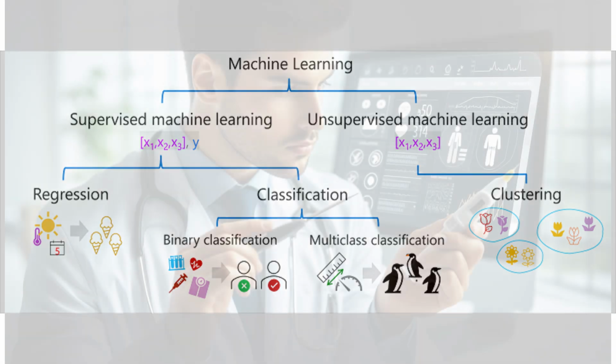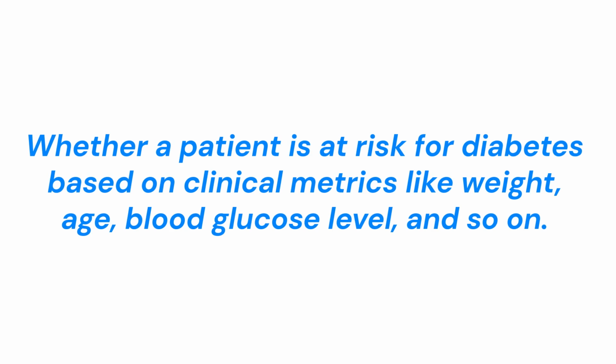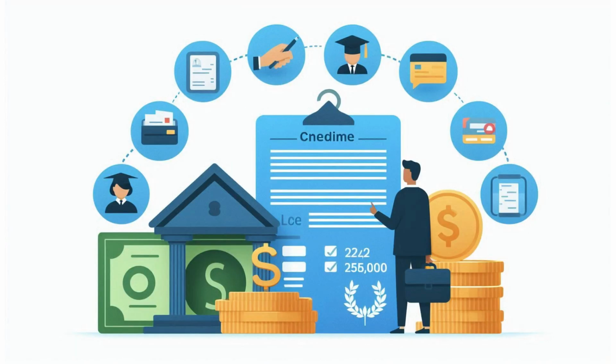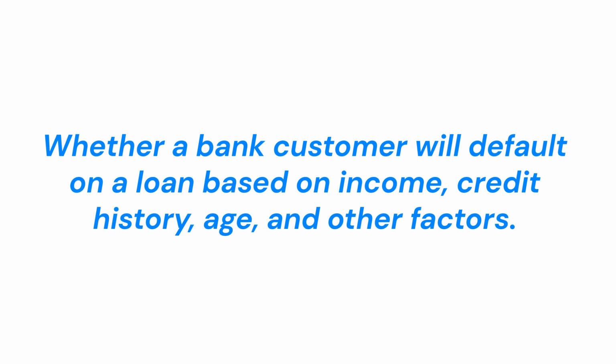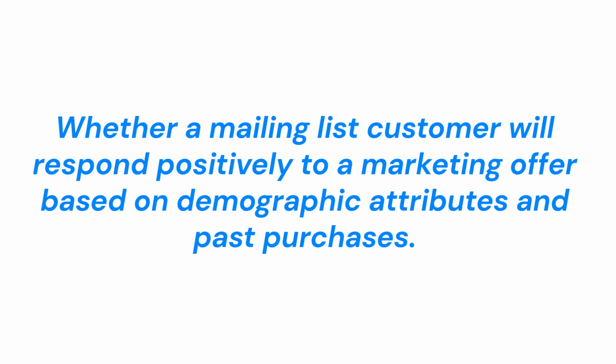For example, whether a patient is at risk for diabetes based on clinical metrics like weight, age, blood glucose level, and so on. Whether a bank customer will default on a loan based on income, credit history, age, and other factors. Whether a mailing list customer will respond positively to a marketing offer based on demographic attributes and past purchases. In all of these examples, the model predicts a binary true-false or positive-negative prediction for a single possible class.